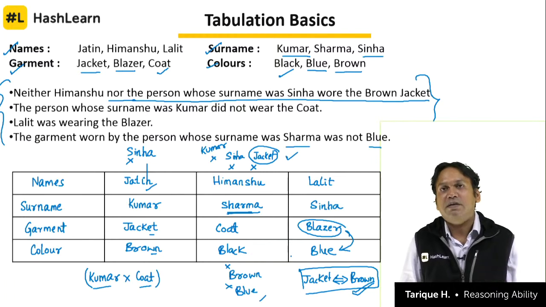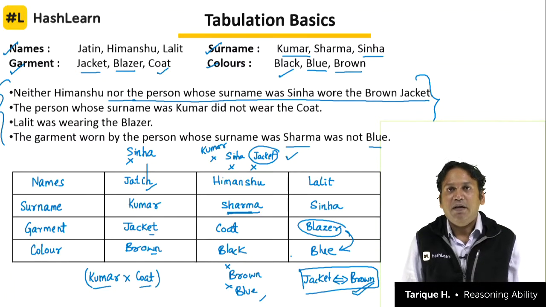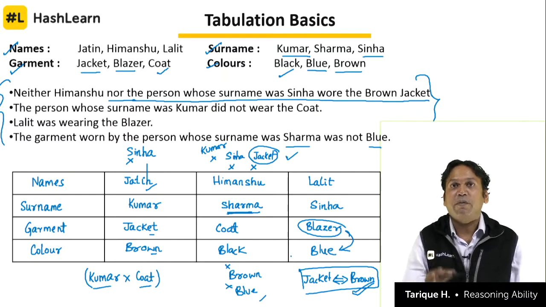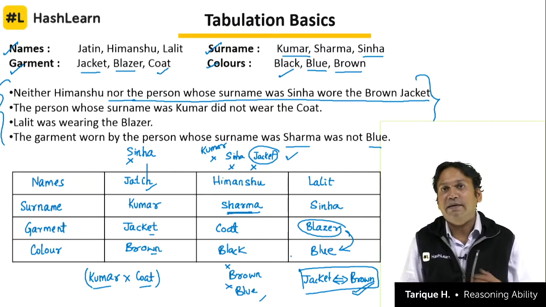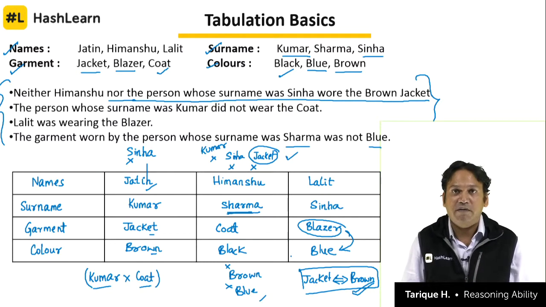Make mandatory pairs, make negative pairs, and carefully, systematically fill data in the table and get the answer, right. Solve puzzles regularly so that your overall intelligence level also improves, and then once you become master in puzzles, no one can stop you from clearing the cutoff of the prelims exams as well as the mains exams of banking, IBPS prelims, mains, or any other banking examination, whether it is SBI, RBI, right, or any other exams like insurance or railways. Being good in solving puzzle questions is the key to success in these kind of competitive examinations.